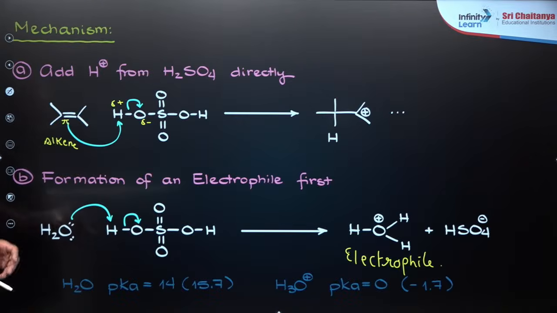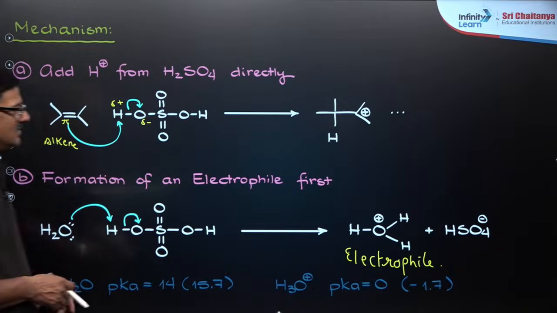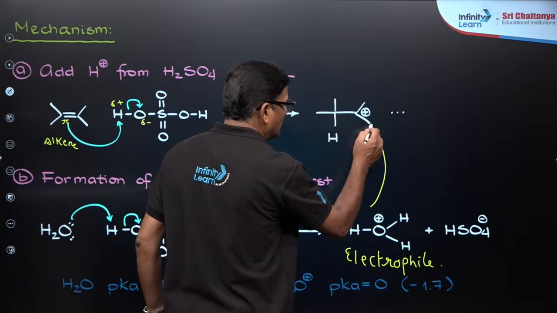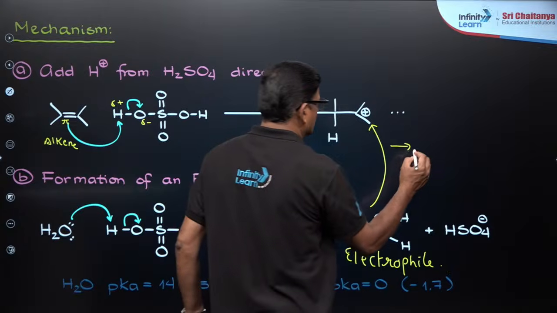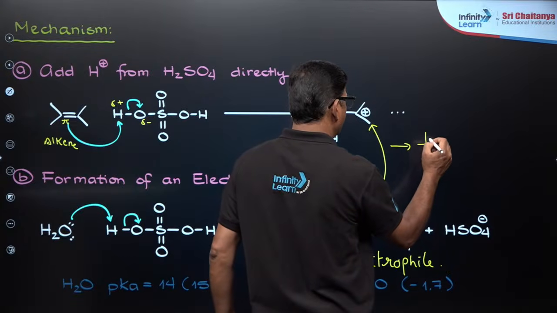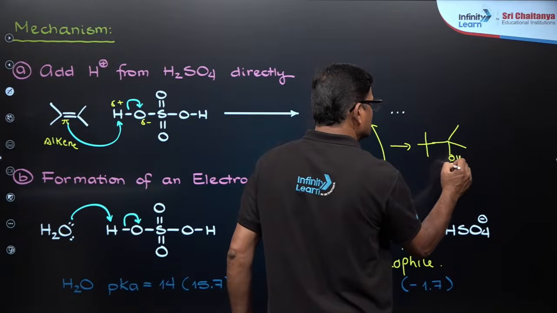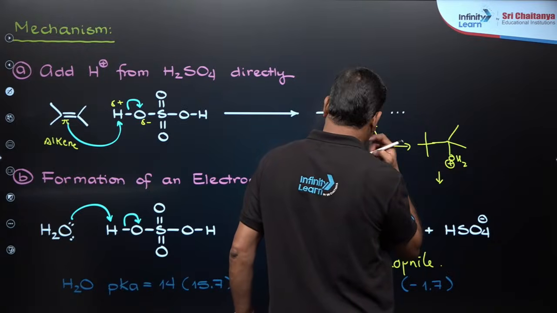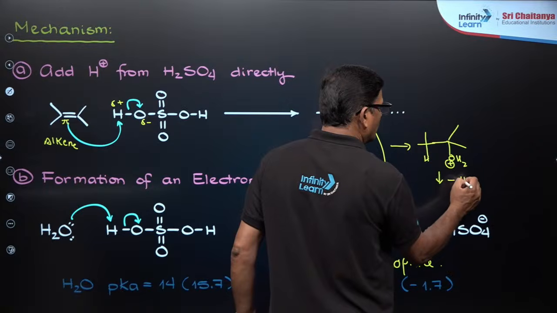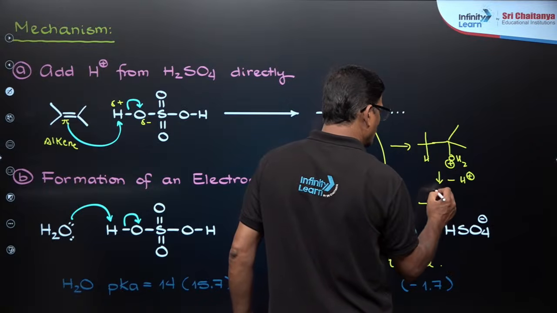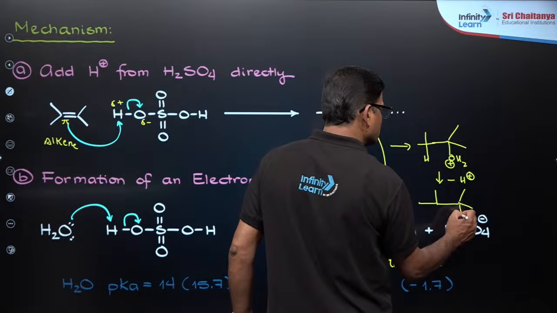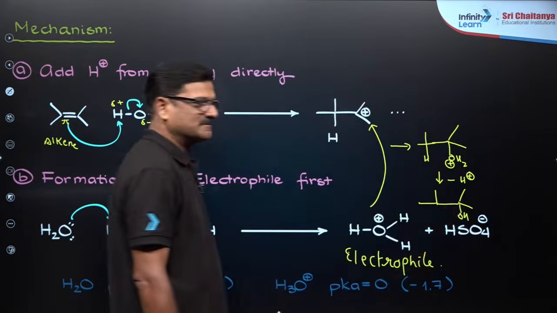So, you are going to see the formation of OH2 plus, and it is deprotonated, and you are going to see the formation of this OH like this.